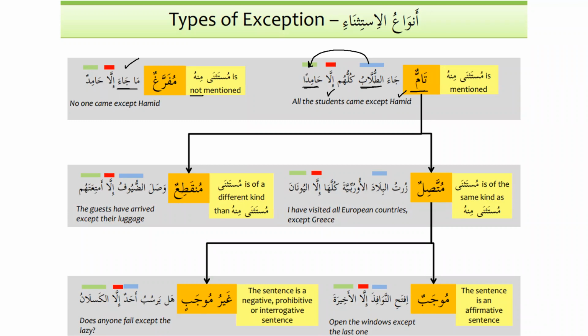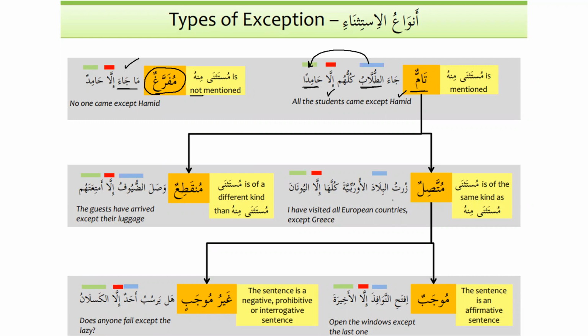So what we need to focus on is tamun. Mufarraghun is the easiest, as we can see over here, and the only thing that we need to know is that mustathna minhu is not mentioned. But when we talk about tamun, tamun has several categories. Tamun muttasilun. What does that mean? Tamun muttasilun. Mustathna is one of the same kind as mustathna minhu.